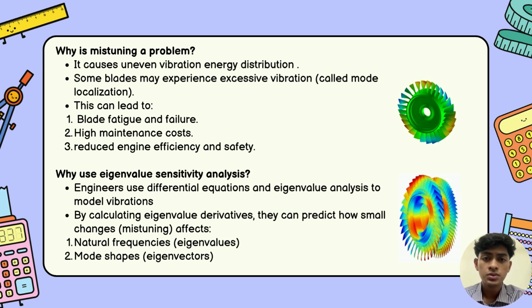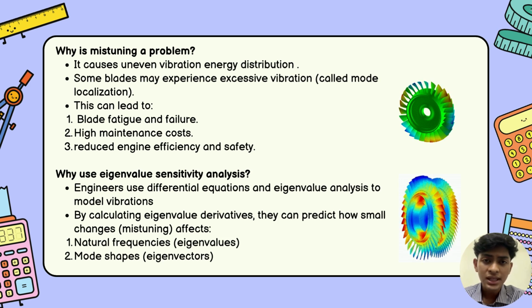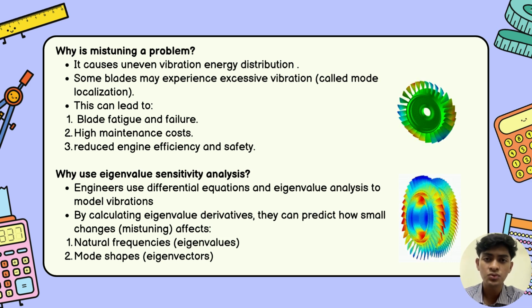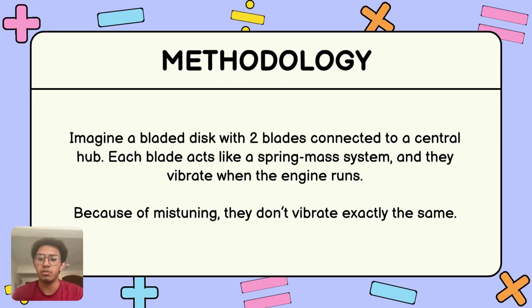This causes those blades to experience much higher stress than expected, which can eventually lead to fatigue, cracks, or even catastrophic failure. To predict and prevent these failures, engineers use a technique called eigenvalue sensitivity analysis. This mathematical approach, based on solving differential equations, allows us to understand how small changes in blade properties affect the vibration behavior of the whole system. By using this analysis early in the design stage, we can optimize the bliss structure, reduce maintenance costs, and improve engine reliability.